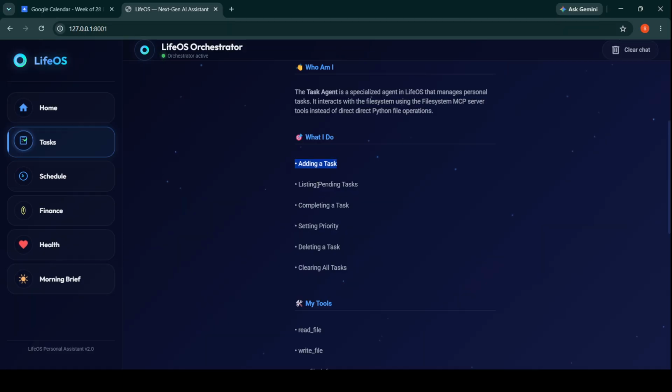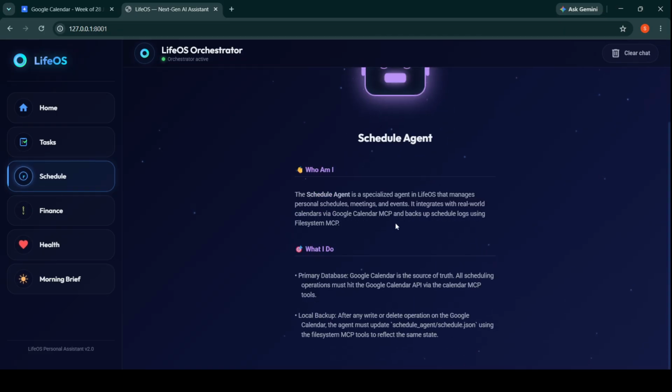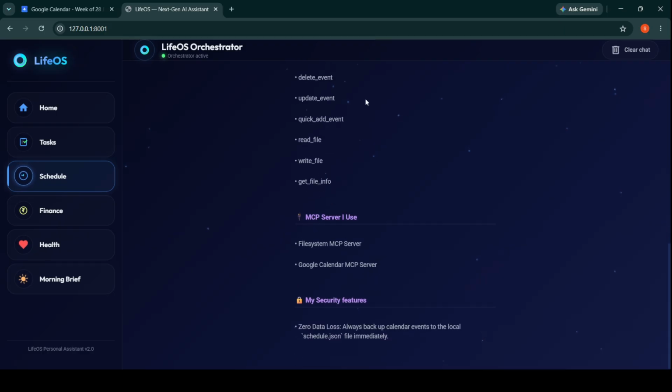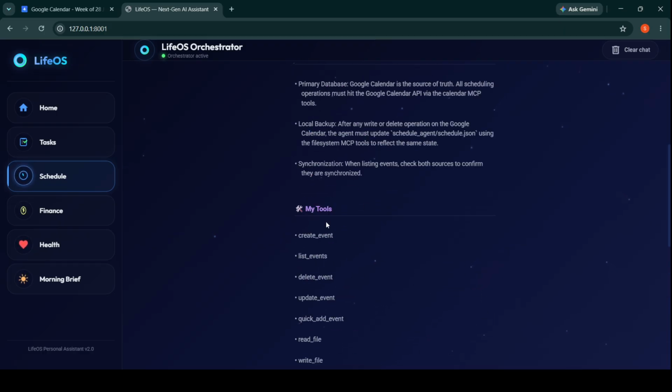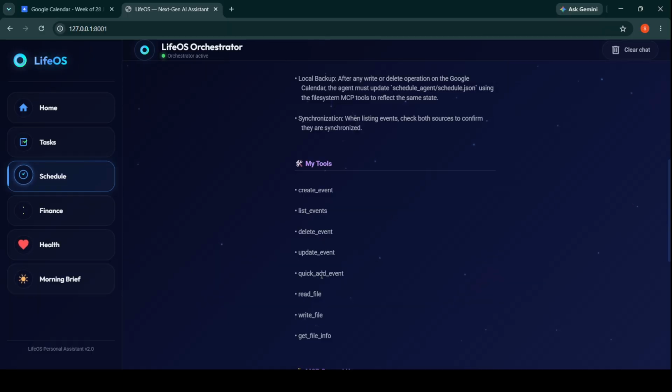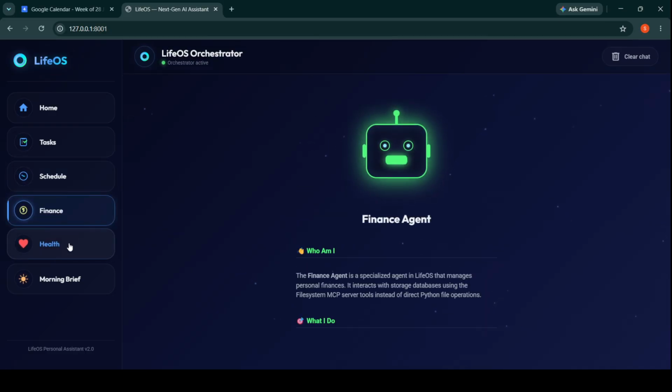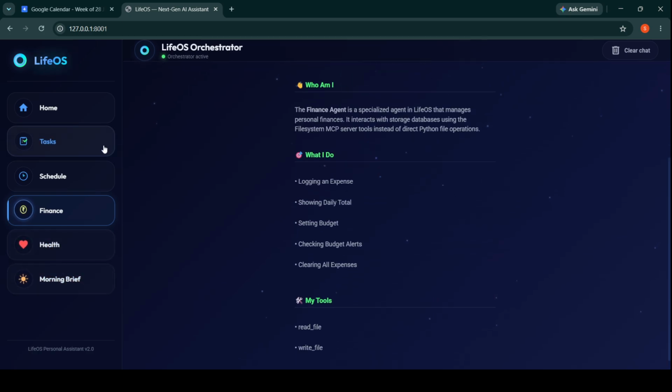It can add a task, list pending and completed tasks, set priority, delete a task, and clear all tasks. The same goes for schedule: who I am, what I do, and my tools like list event, delete event, update event, quick add event, read file, and write file, along with the MCP server used and security features. Same goes for finance, health, and morning brief agent.